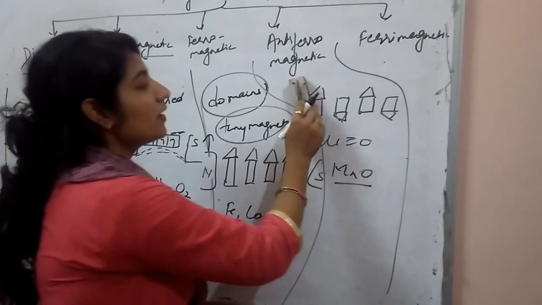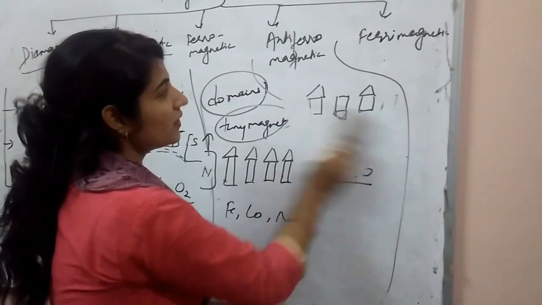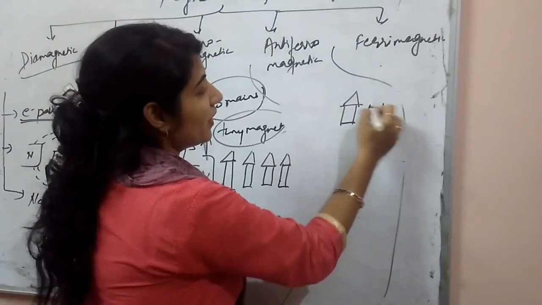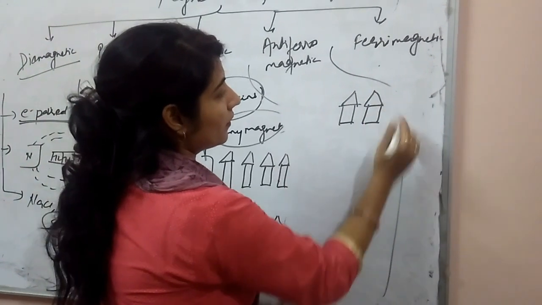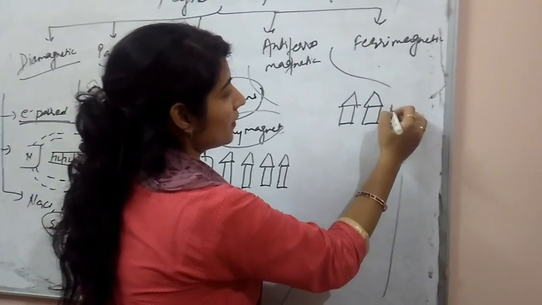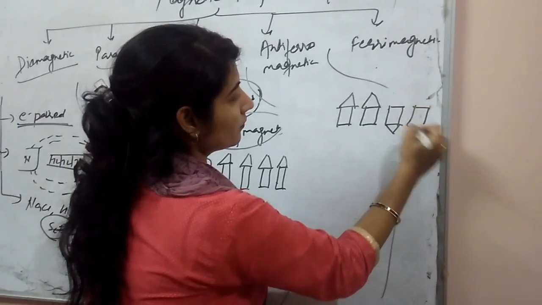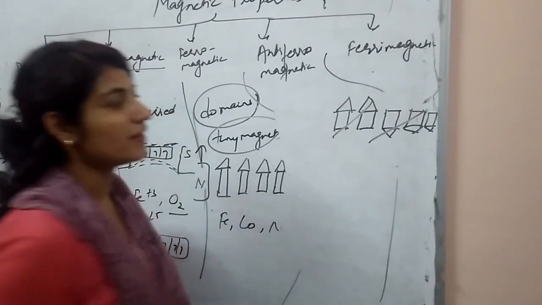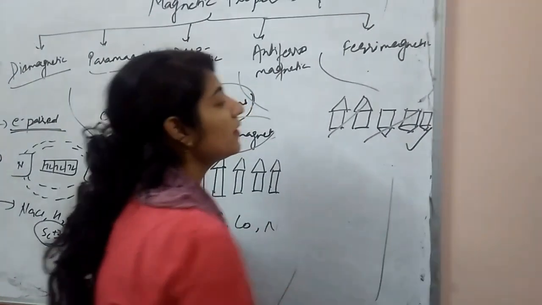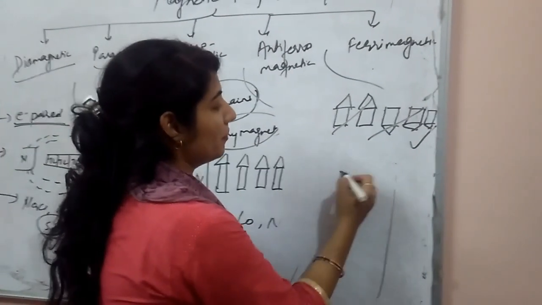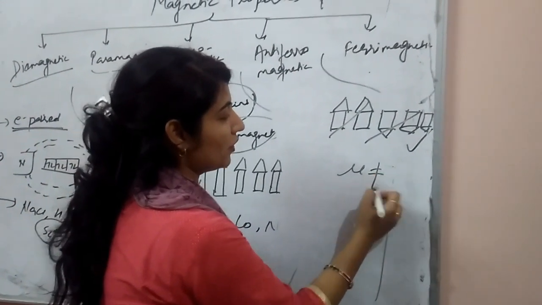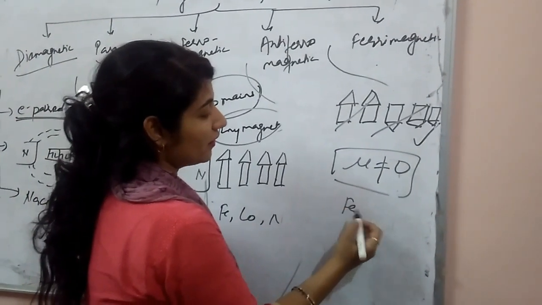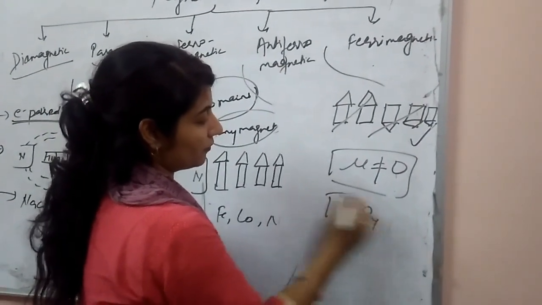And the last one is ferrimagnetic substance. In this case, there will be some residual value of magnetic moment if domains are arranged like this. These domains will cancel out each other, but due to the presence of this domain there will be some residual magnetic value, and the magnetic moment will not be zero. An example of a ferrimagnetic substance is Fe3O4.